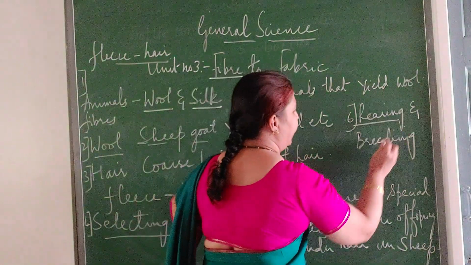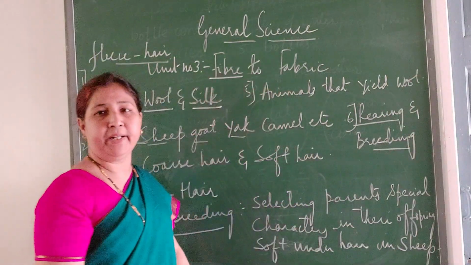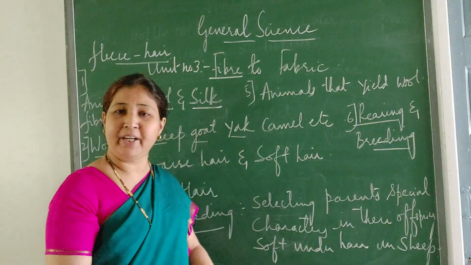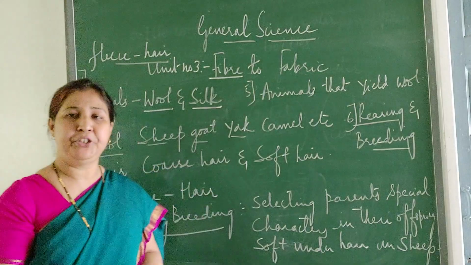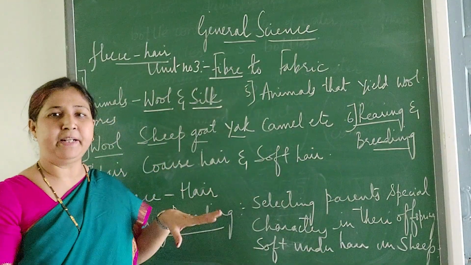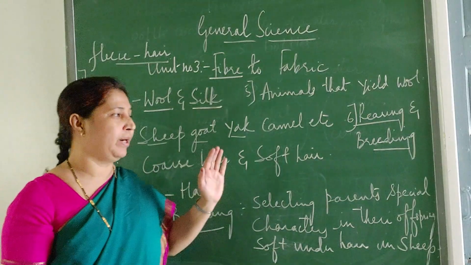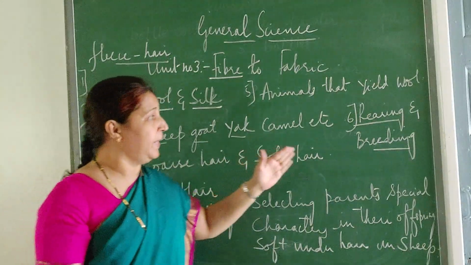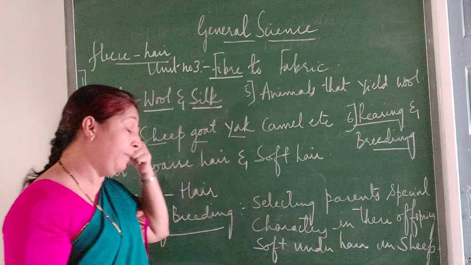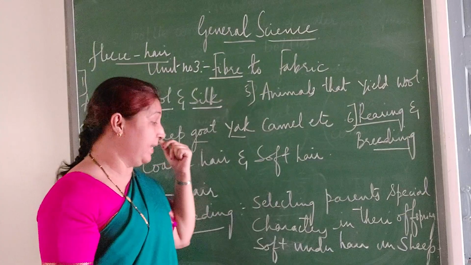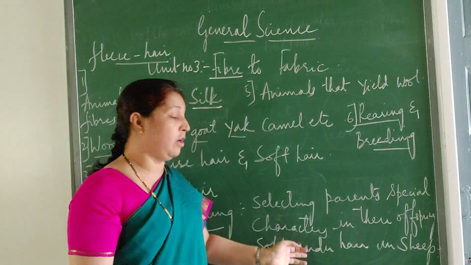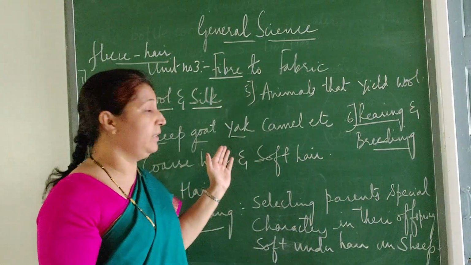Now here, rearing and breeding. Rearing means, as you already know, you rear cats, dogs and all at home. That means looking after them, providing them food, shelter or whatever they need. So rearing means keeping the animals at home, looking after them and providing everything to them. Breeding means, as I told you, selective breeding: special kinds of parents are selected so that the offspring will yield the soft hair for preparing the wool.